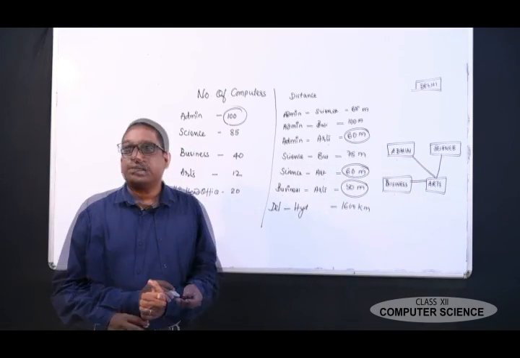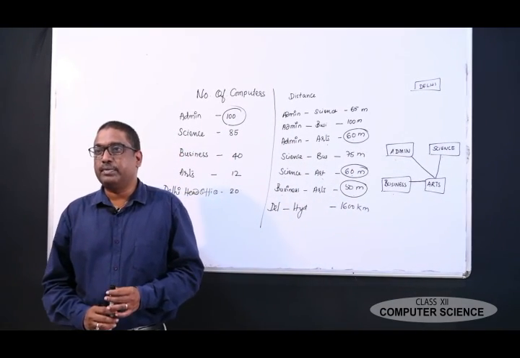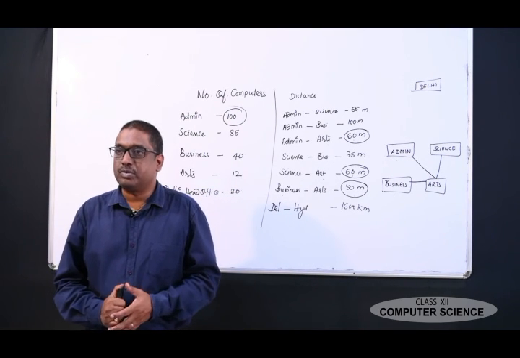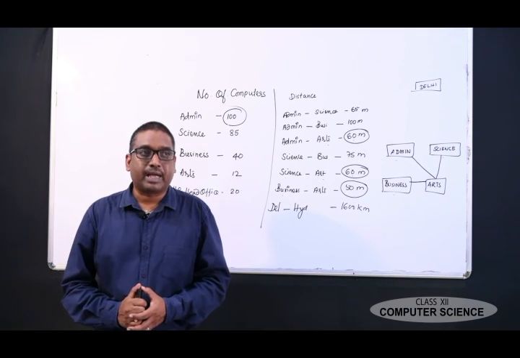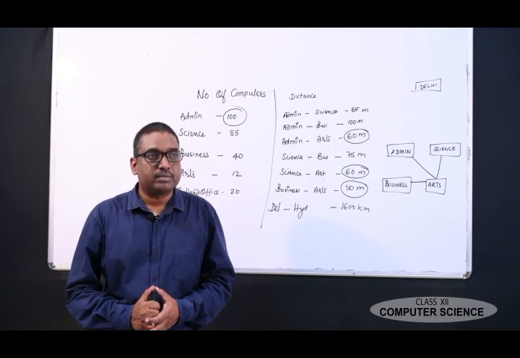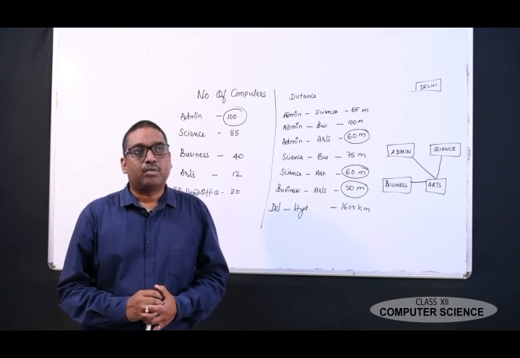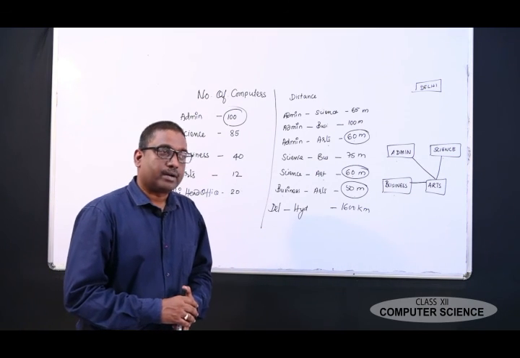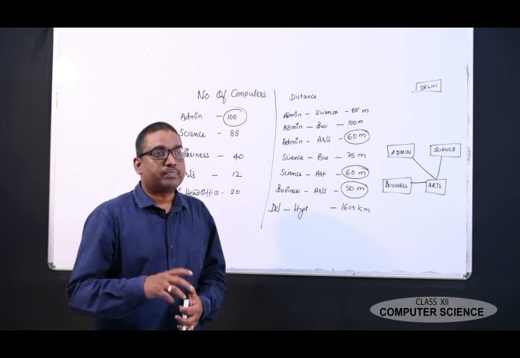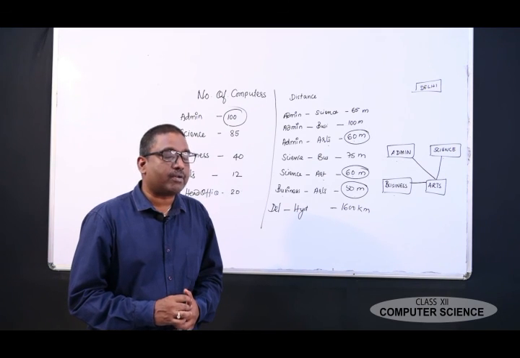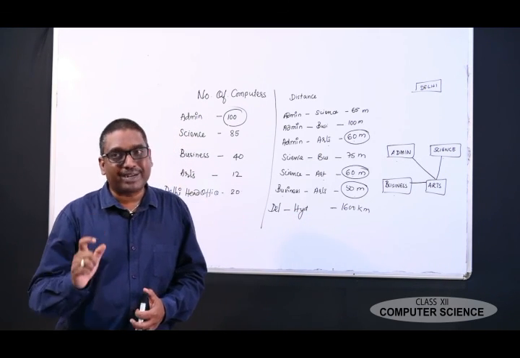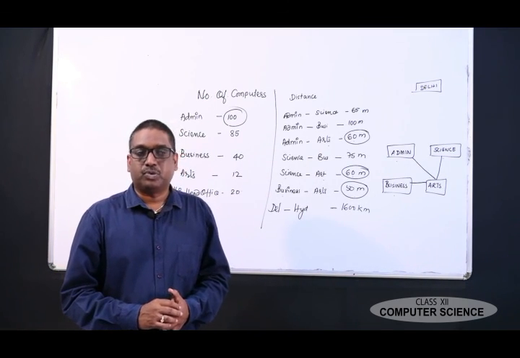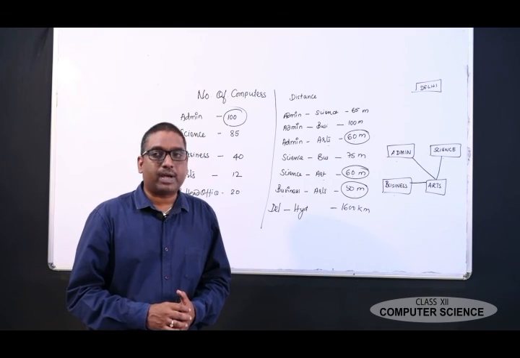Next one: which hardware device will you suggest to be procured by the company to be installed to protect and control the internet use within the campus? Dear students, to protect against the unauthorized use of a computer, you have to purchase or install a device, that is a firewall. A firewall is a device which protects against unauthorized use of a computer. So you can recommend the device, that is a firewall.